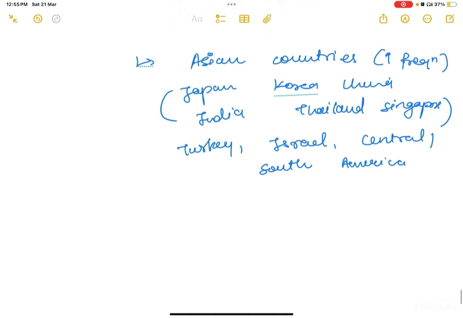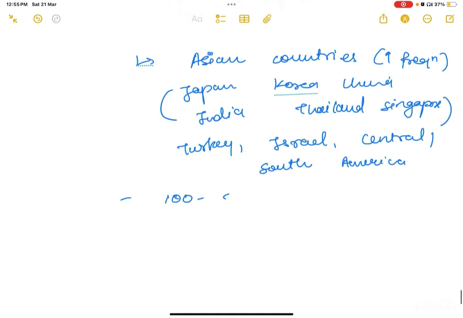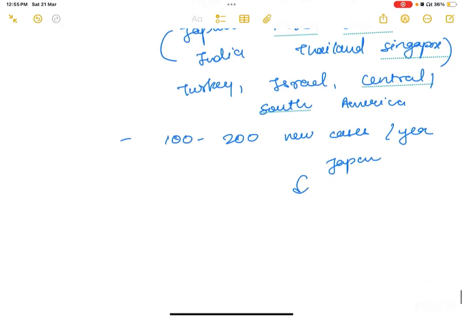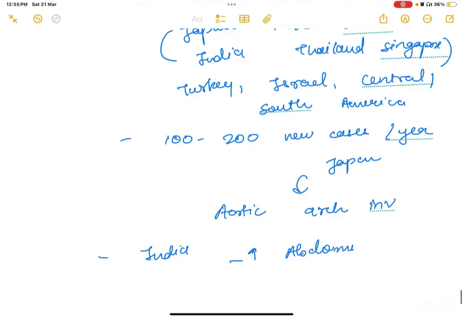So 100 to 200 new cases are reported every year in Japan. So what happens in Japan? There is increased incidence of aortic arch involvement. But in India, there is increased incidence of abdominal involvement, right? So in the Japanese population, you would get to see symptoms related to aortic arch involvement more. In India, you would get symptoms related to abdominal involvement.